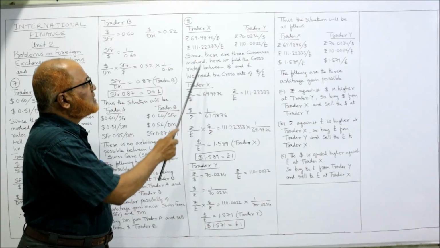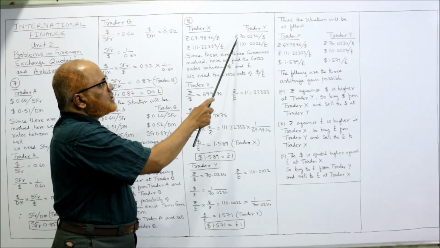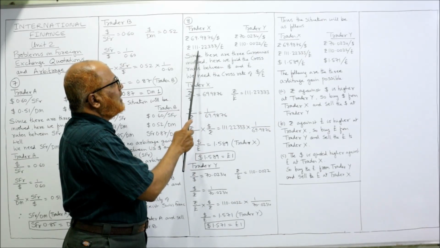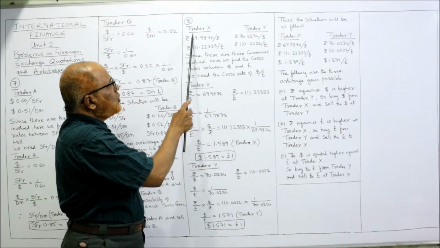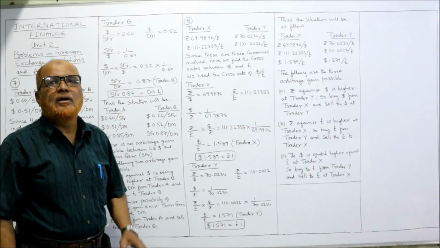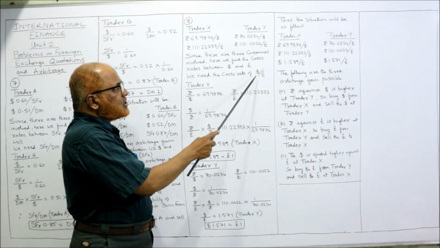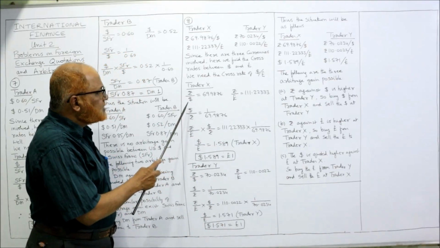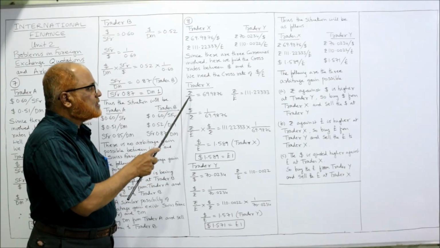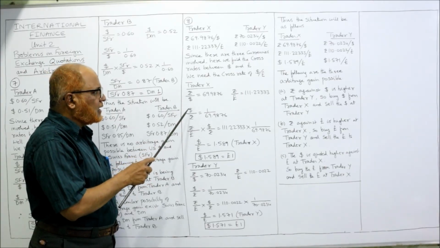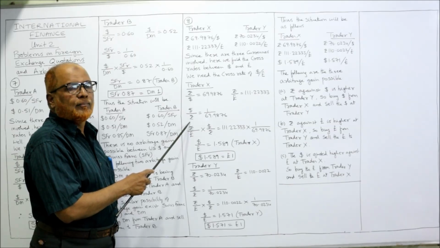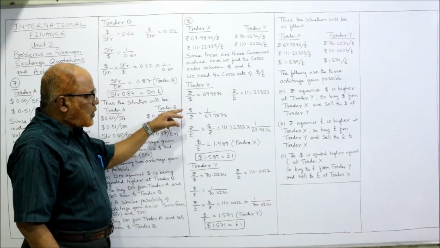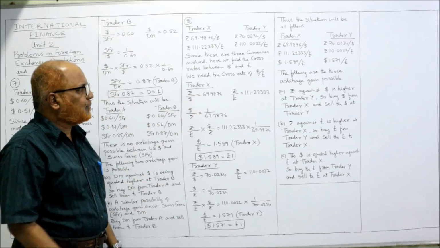So rupees per dollar is 69.9876 and rupees per pound is 111.22333. These two are the quotations for trader X. Now in this cross rate we need dollars in the numerator, but here dollar is in the denominator, so we inverse it. Rupees by dollar को हम convert कर देंगे dollar by rupees, उल्टा कर देंगे, right? So what it will become? 1 divided by 69.987. इसको उल्टा करने से ये भी उल्टा हो जाएगा, inverse हो जाएगा.